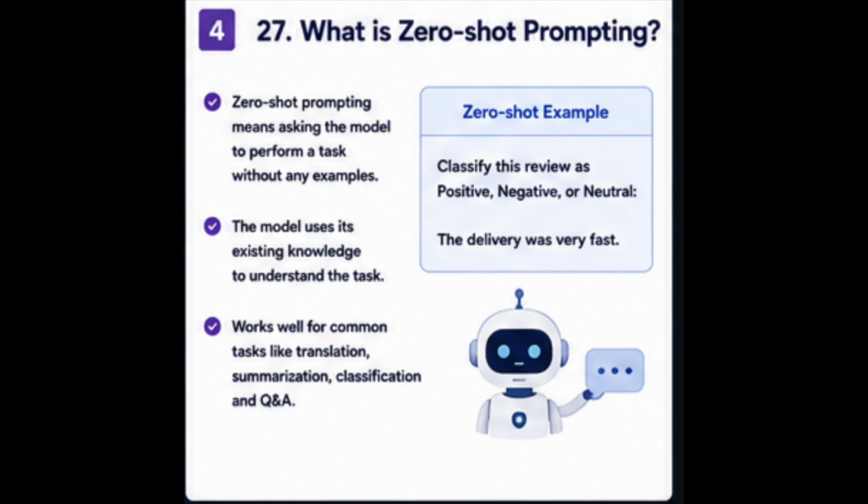Zero shot prompting means asking the model to perform a task without providing any examples. For example, classify this review as positive, negative, or neutral. The delivery was very fast. We have given the model an instruction but no example. The model uses its existing knowledge to understand the task. Zero shot prompting works well for common tasks such as translation, summarization, classification, and general question answering. The advantage is that the prompt is short. The disadvantage is that the model may interpret the expected output differently from what we intended.